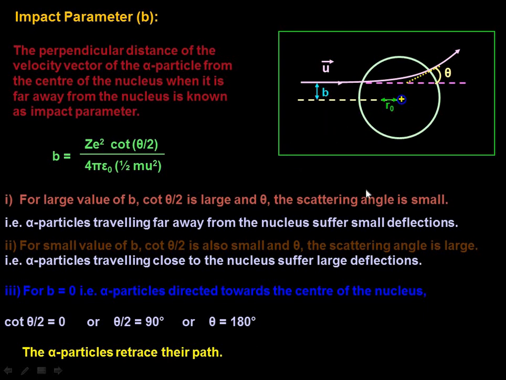And from the experiments we can notice that for large impact parameters, which means when the rays are very far away, for marginal rays, the repulsive force experienced by the alpha particles is weak because of the inverse square law. And the alpha particles pass almost undeflected.